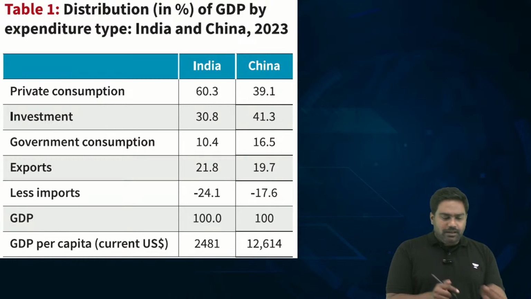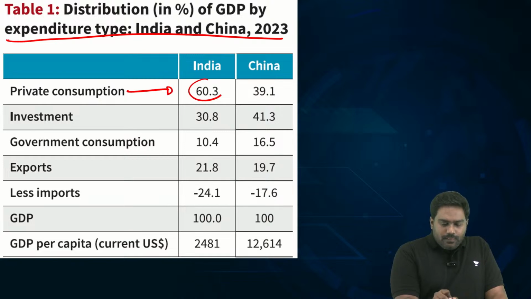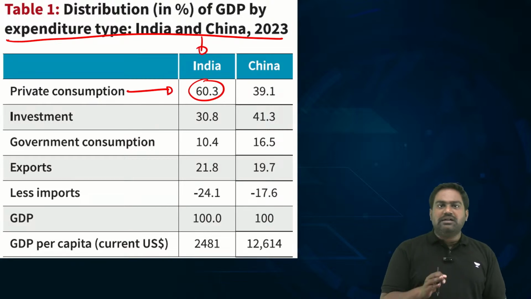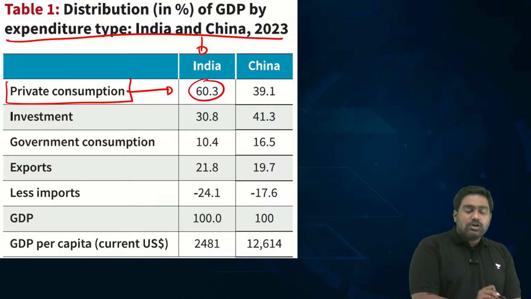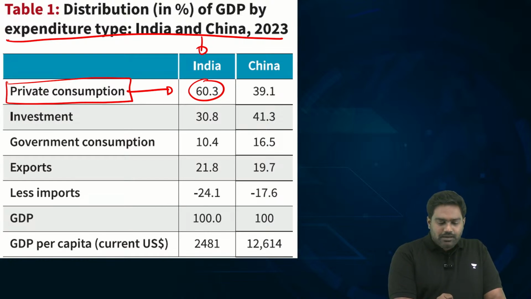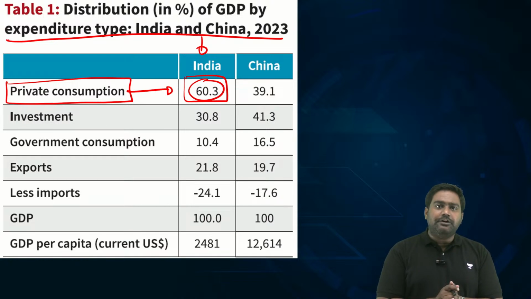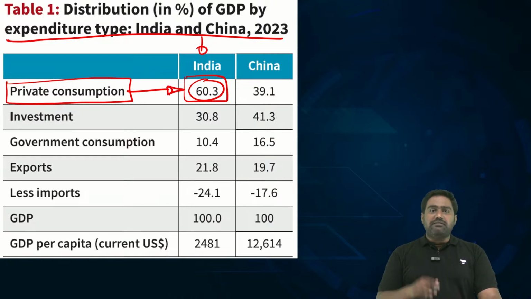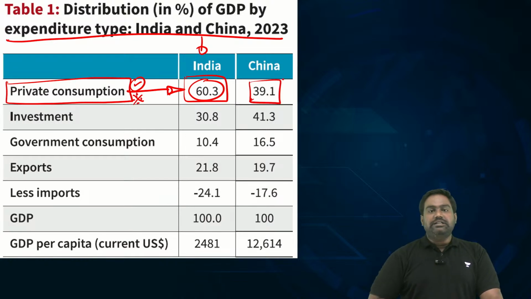Now, if you don't believe me, look at this table. Very insightful data present here. In India, private consumption, that is what we consume as retail customers, as individuals, and what the private industry consumes, constitutes 60% of our GDP. Majority of our GDP, which is the value of the goods produced essentially in a given fiscal, in a territory, it accounts for 60%. Private consumption accounts for 60%. The day-to-day consumption, the essential and discretionary consumption which is happening, that is 60% of our GDP. Now look at China. Private consumption is just 39% of its GDP.